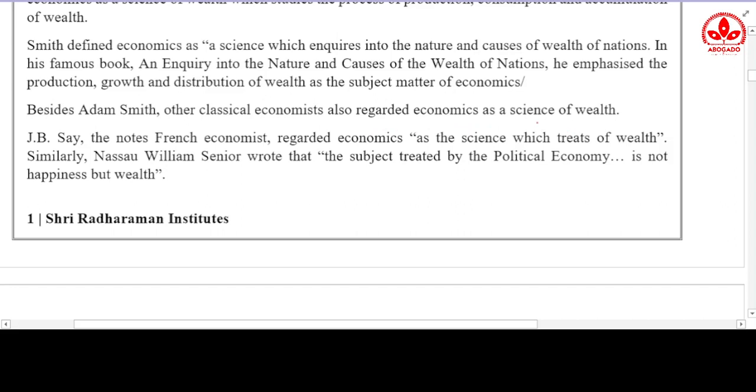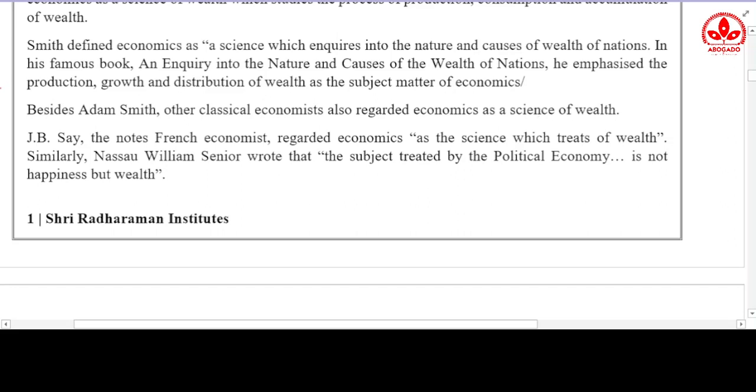It was not only Adam Smith who told us that economics is the study of wealth. Other economists also agreed with his viewpoint that economics is indeed a study of wealth. How does a country acquire wealth and how does it use wealth? That is the main subject matter of economics.